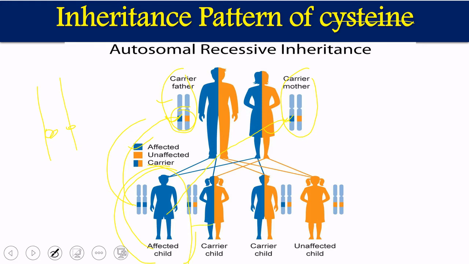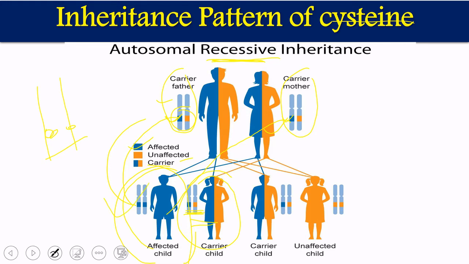Like if you see in these kids, only one allele is defective and the other allele is normal, so that child is unaffected. This child will be a carrier because the disease will not be expressed. Why? Because for the occurrence of the disease we require both alleles. Because it is recessive. If it were dominant, then even a single allele would be expressed. But because it is recessive, it requires both alleles, one from the father and one from the mother.